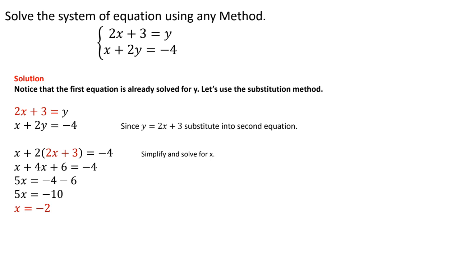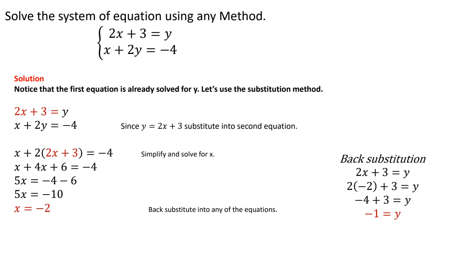Once I have that, I'm going to substitute that into any of the equations. It doesn't matter, but again, if I want to make my life easy, I'm going to substitute it into that first equation that already has the value for y. So when I plug in x equals negative 2 to the first one, 2 times negative 2 is negative 4.